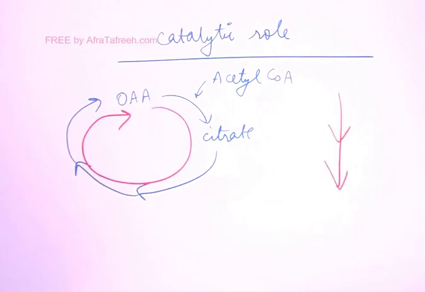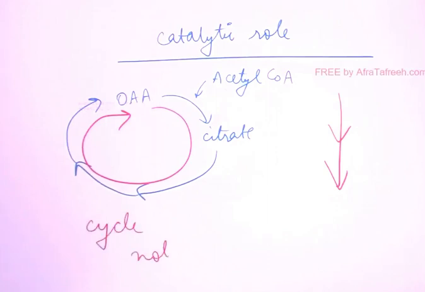Glycolysis is a pathway. Glucose forms pyruvate. But in TCA, we start from oxaloacetate as the first substrate, and in the end also we get oxaloacetate. So we say that TCA is a cycle. It is not a pathway. Right?